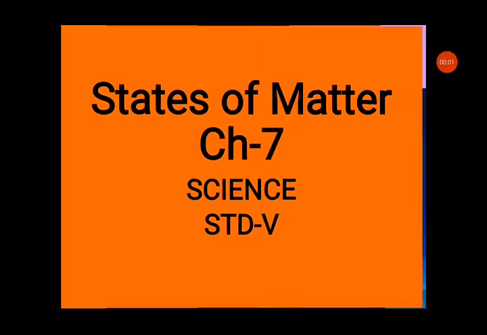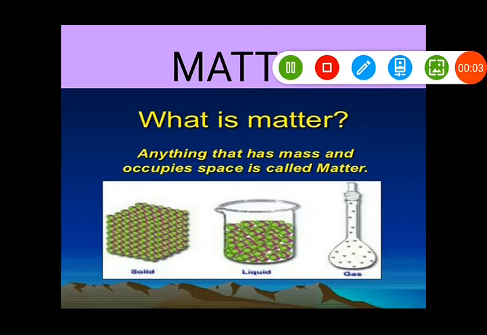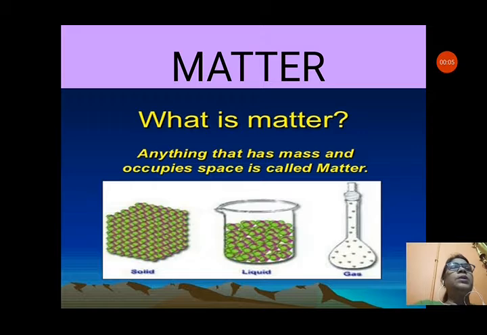Good morning, standard 5 students. Today in this class we will start a new chapter, States of Matter, chapter 7. So let us see about this chapter. First of all, we should know what matter is. Anything that has mass and occupies space is called matter. You can see here the states of matter, solid, liquid and gases, are shown.